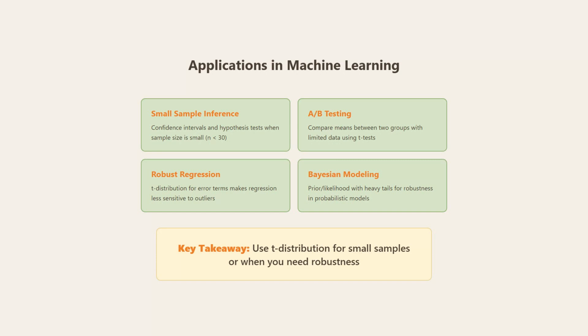In machine learning, t-distribution is crucial. Use it for small sample inference with confidence intervals and hypothesis tests when sample size is under 30. A/B testing compares means between 2 groups with limited data using t-tests. Robust regression uses t-distribution for error terms to make regression less sensitive to outliers, and Bayesian modeling uses priors or likelihoods with heavy tails for robustness in probabilistic models. The key takeaway: use t-distribution for small samples or when you need robustness.